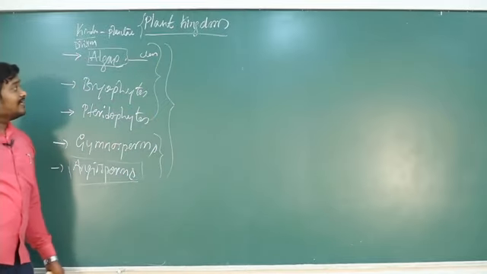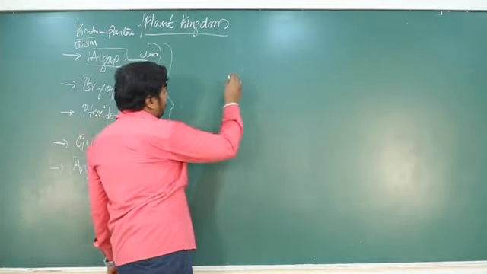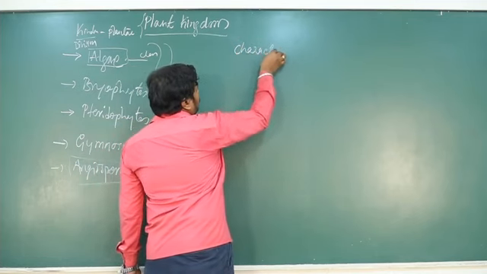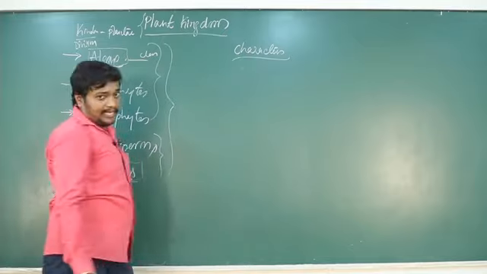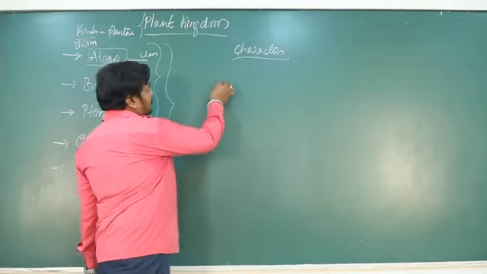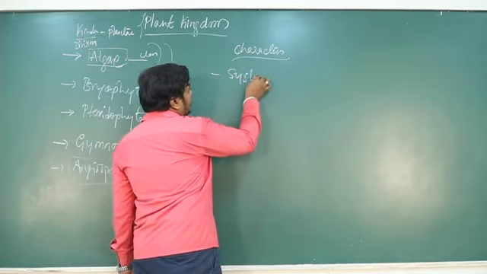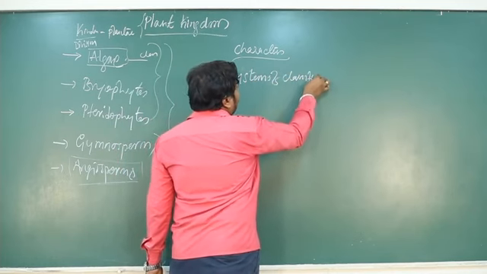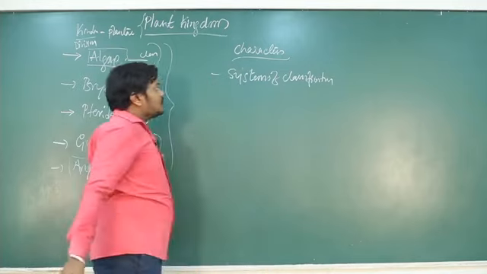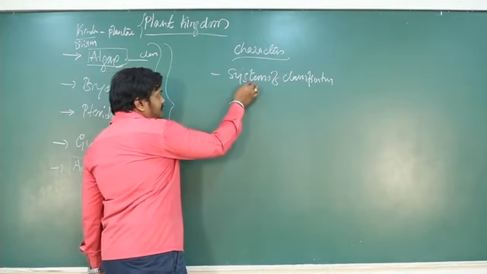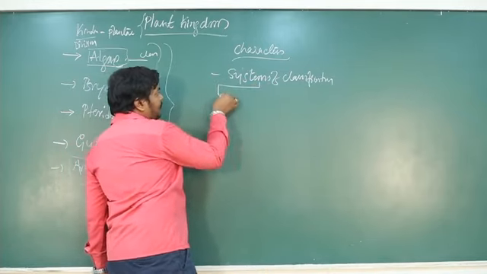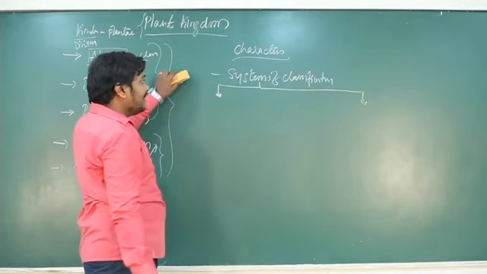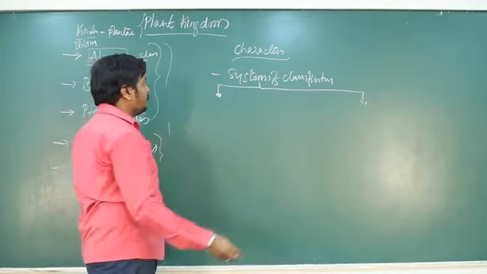So these plants are again classified based on certain characters. Based on the characters we can classify the plants. There are different systems of classification that consider only certain characters. So, systems of classification for plants. These systems of classification can be broadly categorized into 2 types, which are later further divided into different types.